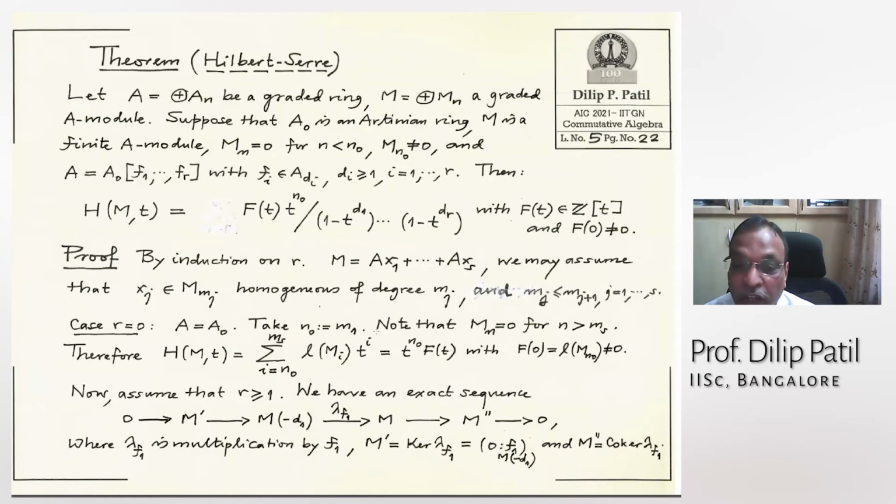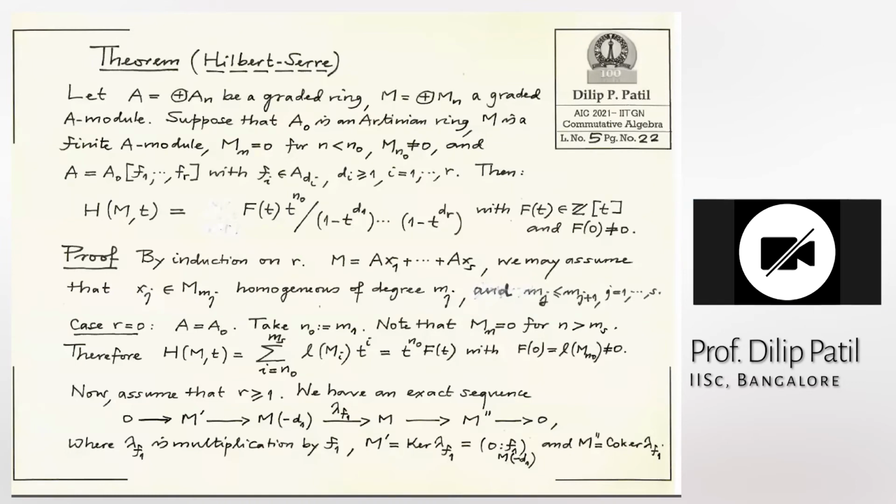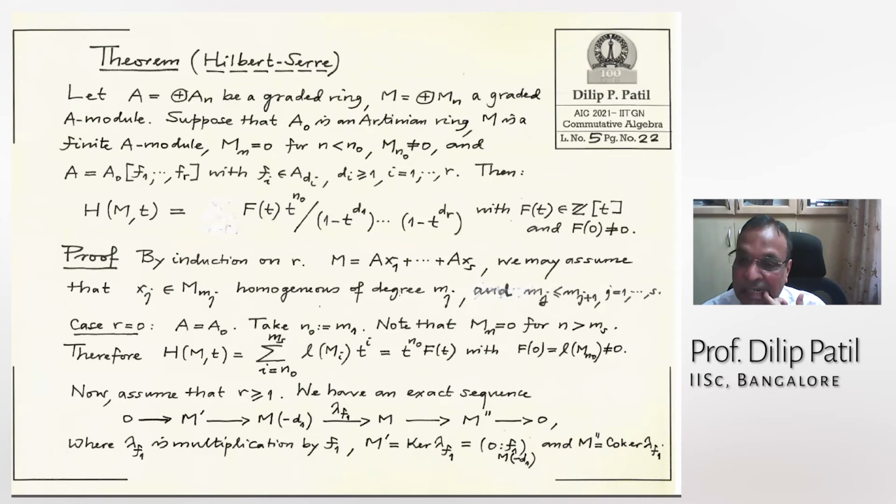Note that Mn is 0. Okay, this is also correct. Actually, you're giving both an upper bound as well as a lower bound. Both statements are here. So Mn is 0 for n bigger than this one also, because no matter what linear combination I take, A has only the homogeneous component of degree 0. Therefore, it will never increase the degree by more than ms. So upper bound is ms and lower bound is m1.